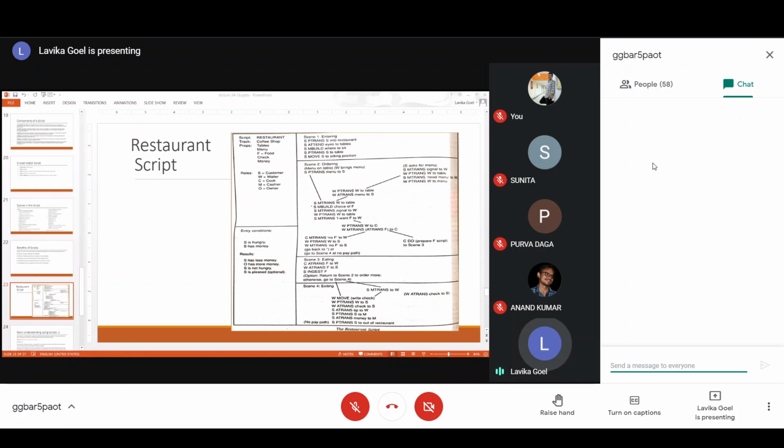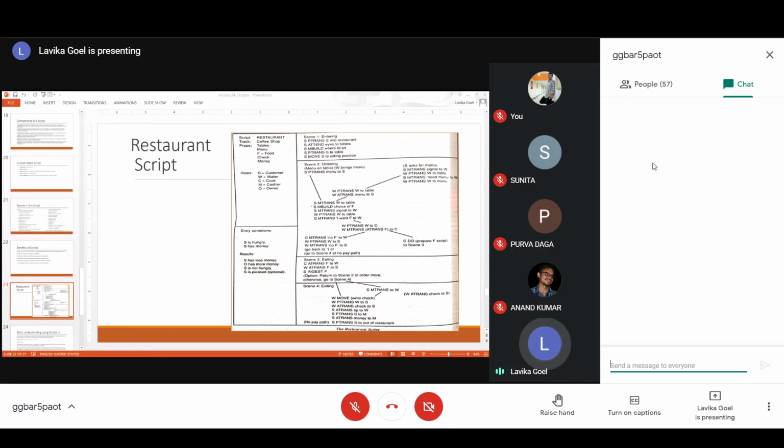So this is the case when the menu was already there on the table, right? But if the menu is not on the table, then you see in scene 2 ordering, at the top right, S is asking for menu. Just see on the topmost side of scene 2, on the top right, it is written S asks for menu. So those are the events which are involved when there is no menu on the table. So we have to consider that case also. That is why it is written S is asking for menu.